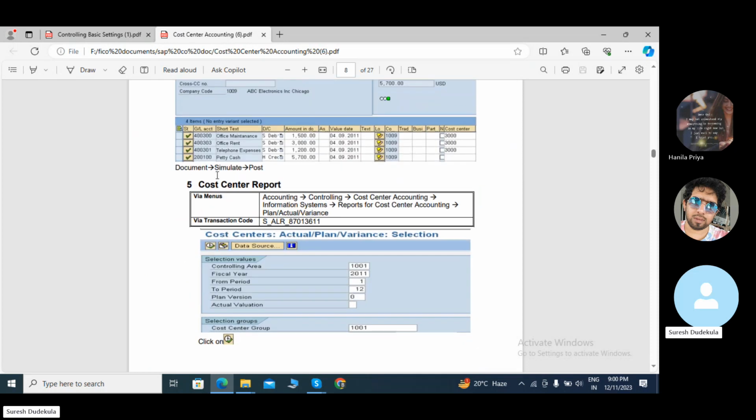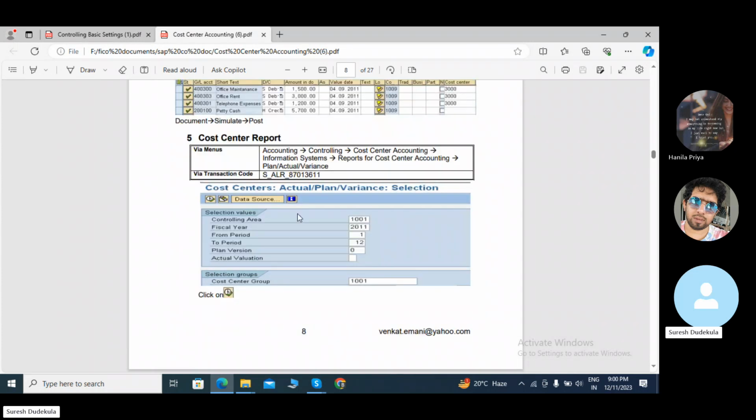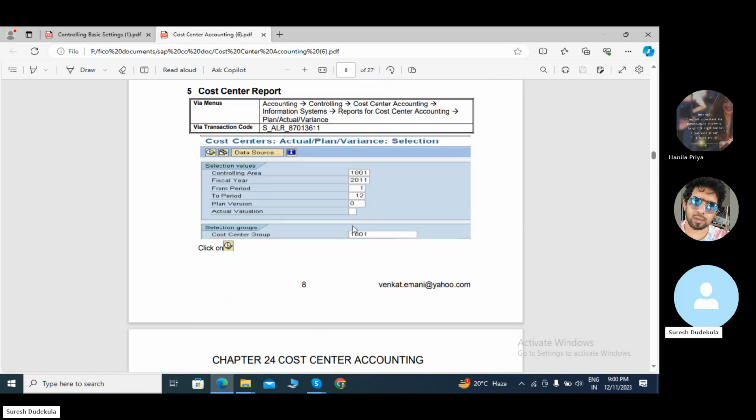This is the reporting. This is the cost center report, S_ALR_87013611. This is the report of cost center. This is the controlling area. My controlling area is TA05 and fiscal year 2023, from period 1 to period 1. The plan version is version 0. Once we have updated these details in the cost center report, and checked cost center 1000, we click on the execute button.